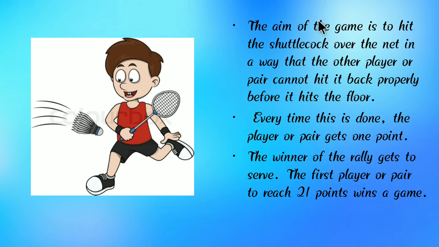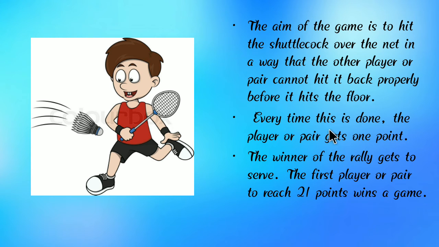So the aim of the game is to hit the shuttlecock over the net so that the other player or pair cannot hit it back properly before it hits the floor. Every time this is done, the player or pair gets 1 point.